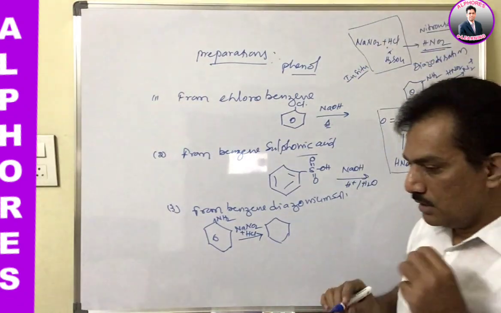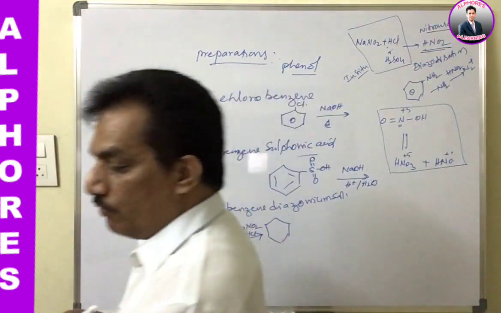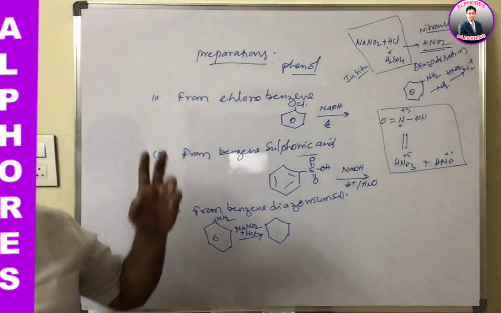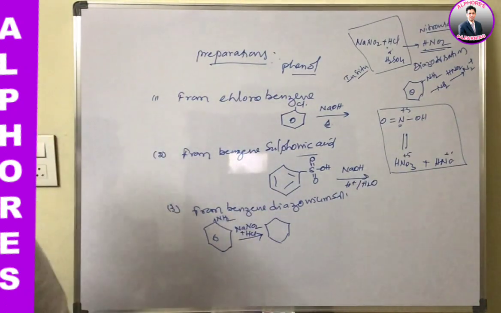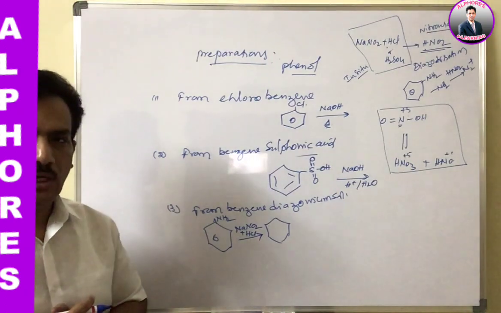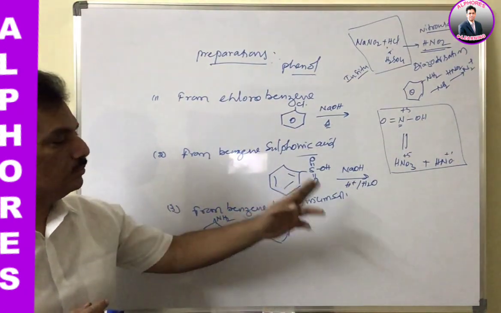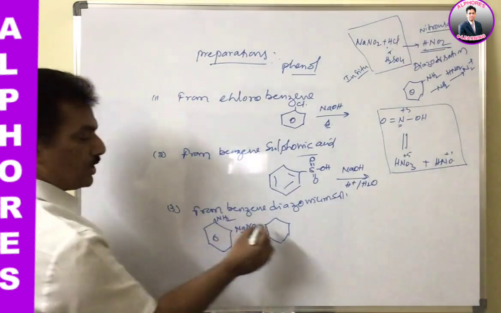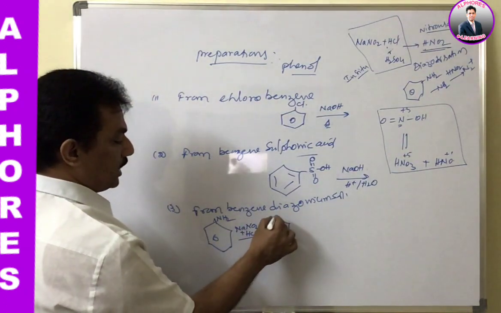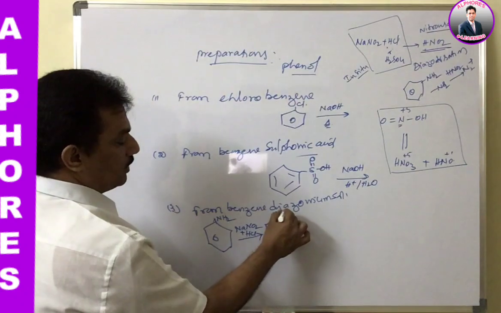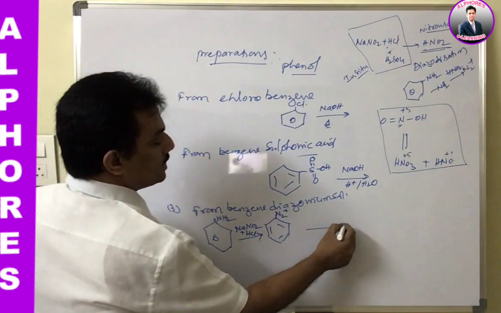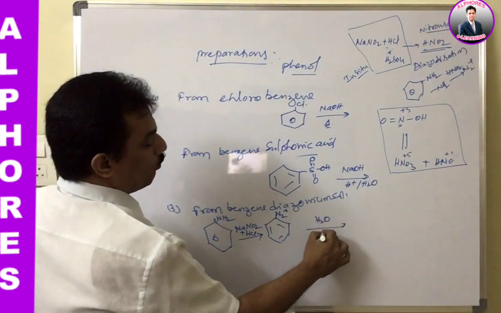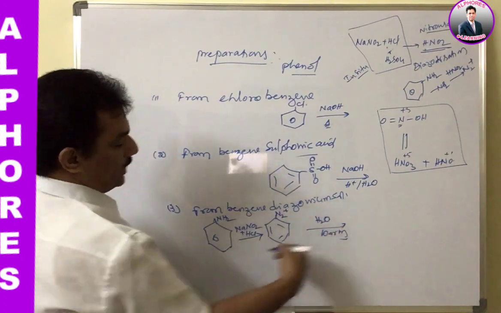Just remember, in any reaction in coming chapters, when we use NaNO2 plus HCl or NaNO2 plus H2SO4, it relates to nitrous acid, which is our best reagent for diazotization. Here it will convert into N2 plus. When this is warmed with H2O, we can get phenol.